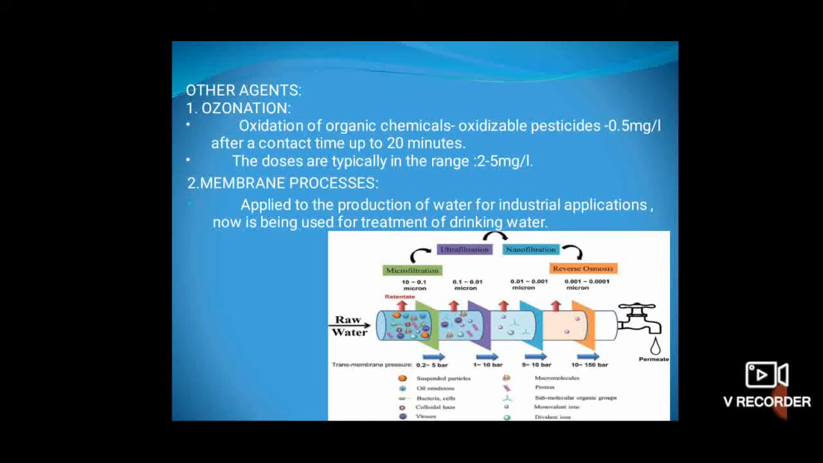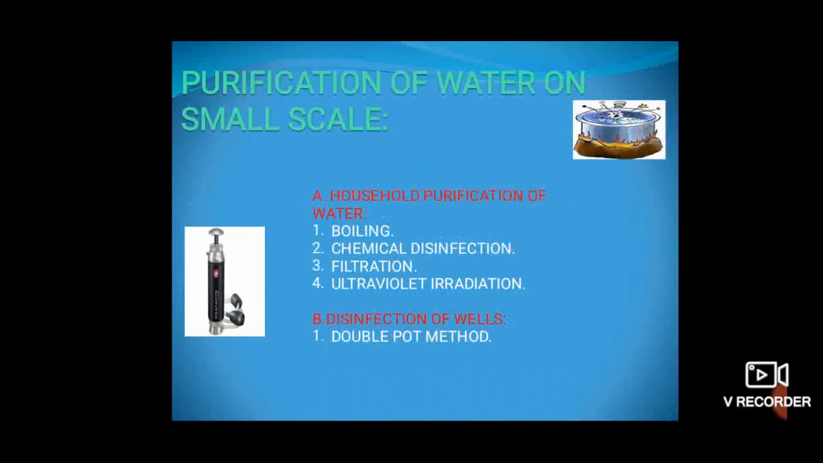Ozonation. The dosage is typically in the range of 2 to 5 mg per liter. Membrane process. Traditionally, it is applied to the production of water for industrial applications and now is being used for the treatment of drinking water. Next, we are going to see about purification of water on a small scale. It is classified as household purification of water and disinfection of well.